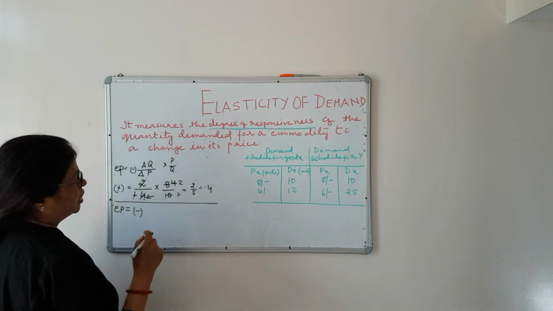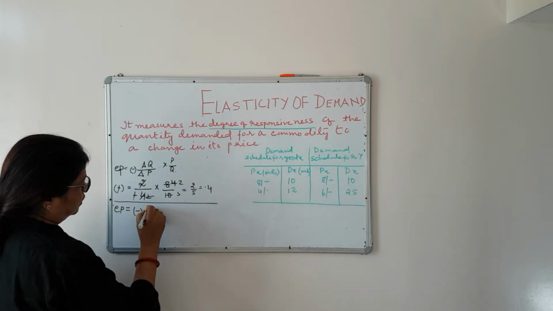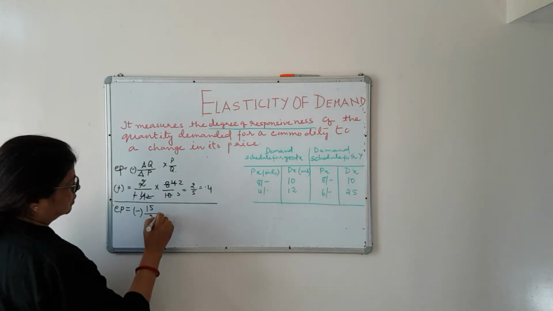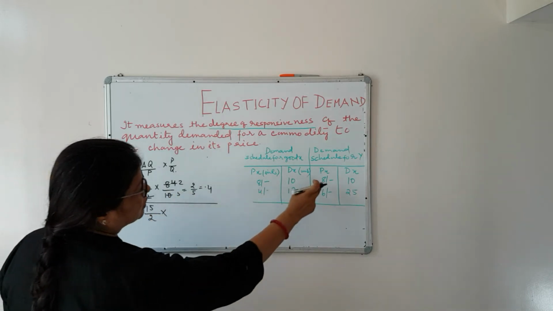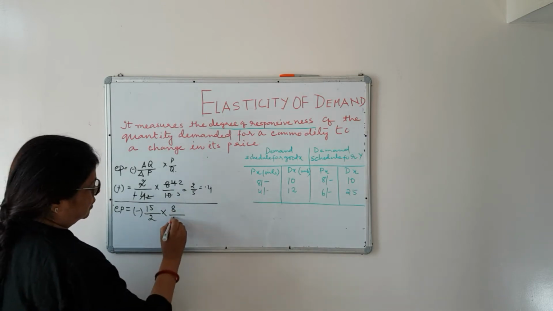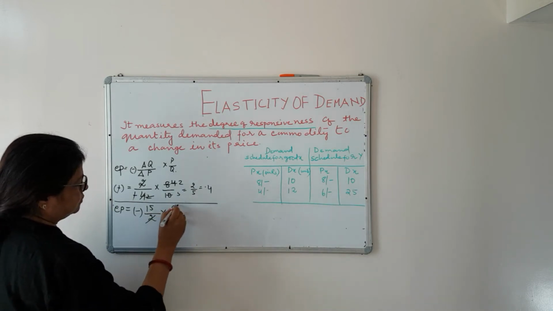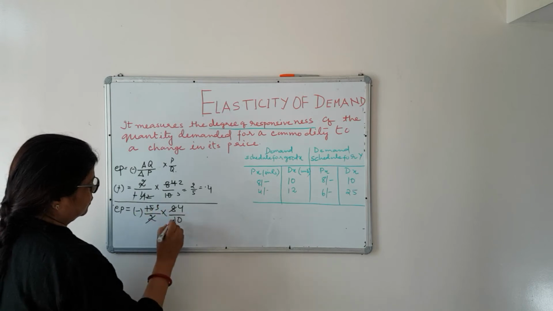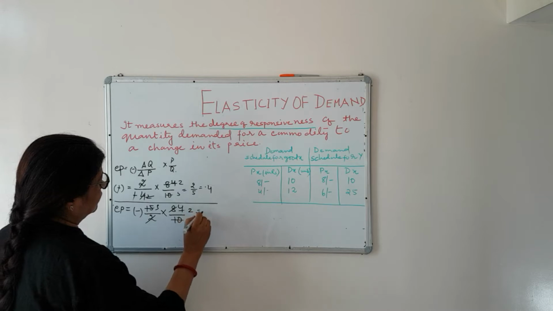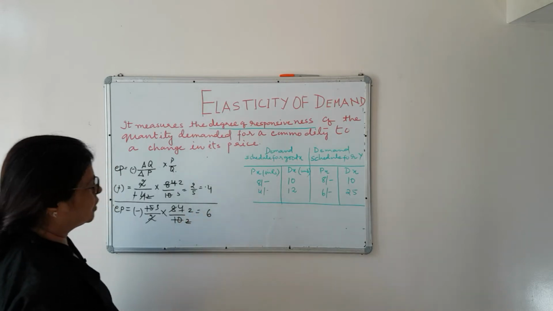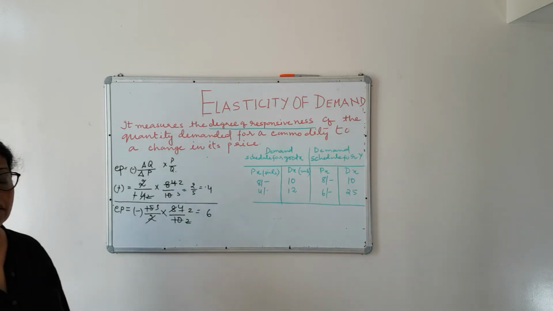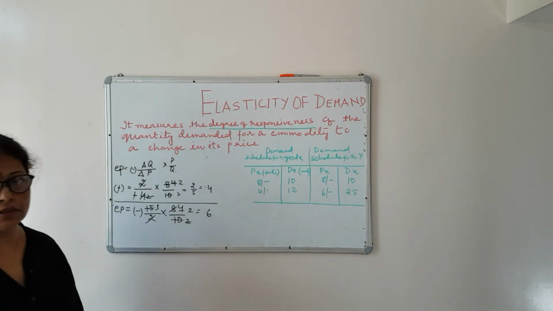So change in quantity is 15, change in price is 2 rupees, original price is 8 and original quantity is 10. So here the EP is equal to 6.